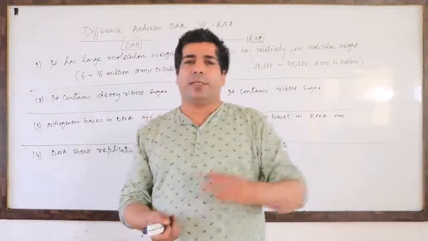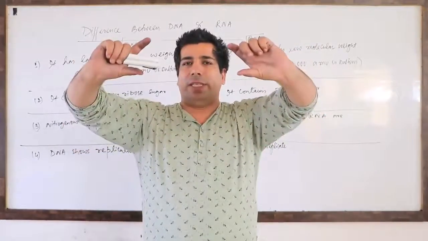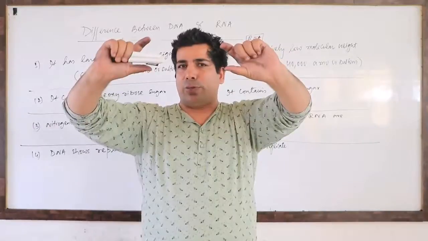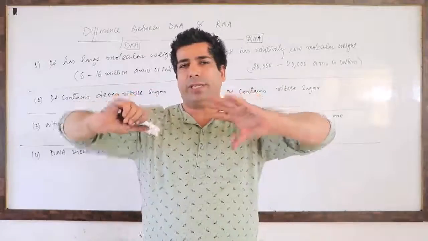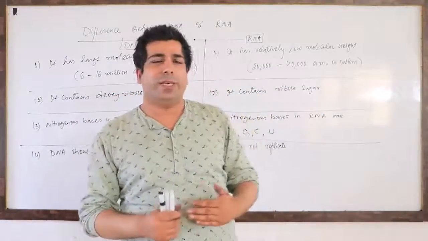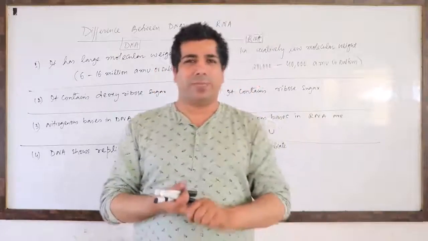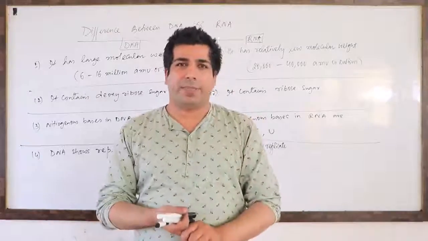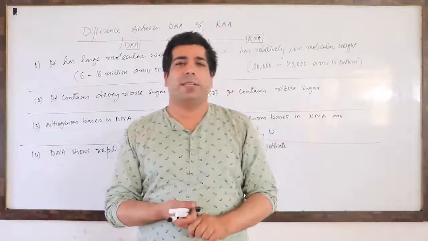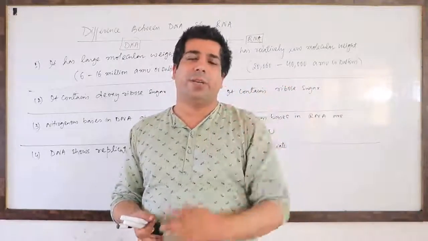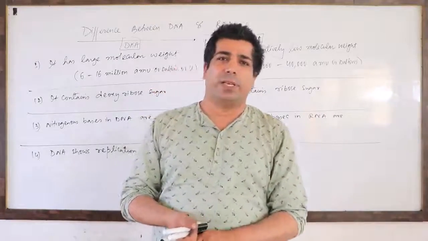And I showed you that in these nucleotide chains, wherever you have the adenine base, that will be hydrogen bonded with thymine by 2 hydrogen bonds. Cytosine will be hydrogen bonded to the guanine by 3 hydrogen bonds. And later we discussed many of the factors about the DNA, like DNA is responsible for the transmission of hereditary characteristics from parents to offsprings, correct? And we have discussed Chargaff's rule, wherein I told you that the adenine thymine ratio will always be 1:1, and the cytosine guanine ratio will also be 1:1 in a particular DNA molecule.